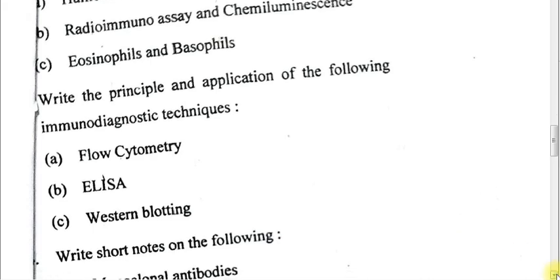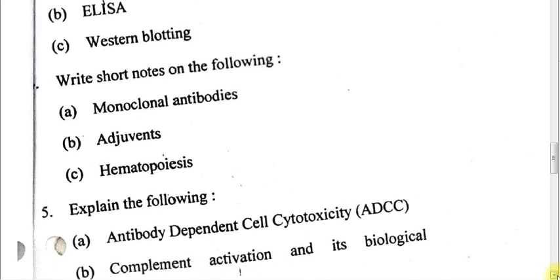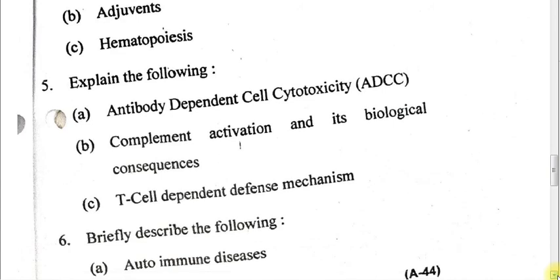Question number 4. Write short notes on the following. Part A, monoclonal antibodies. B, adjuvants. C, hematopoiesis. Question number 5. Explain the following. Part A, antibody dependent cell cytotoxicity, also abbreviated as ADCC. Part B, complement activation and its biological consequences. Part C, T cell dependent defense mechanism.